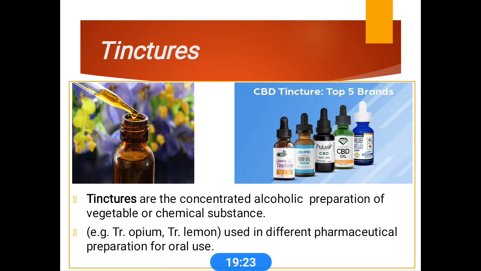Okay, tinctures are another most commonly used dosage form. These are alcoholic preparations containing vegetable or chemical substances. Examples like tincture opium and tincture lemon are used in different pharmaceutical preparations for oral use. Some tincture preparations, like tincture iodine and Lugol's iodine, are also used for cuts and abrasions.